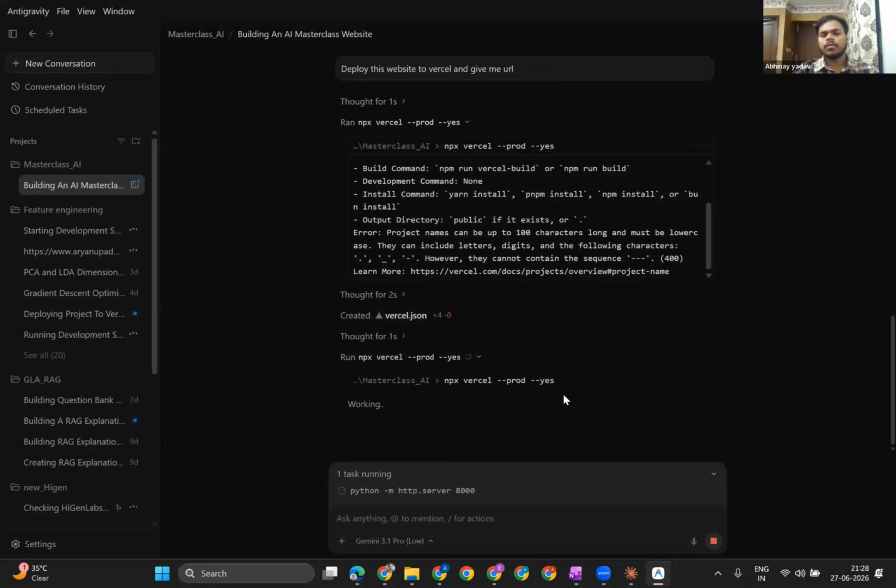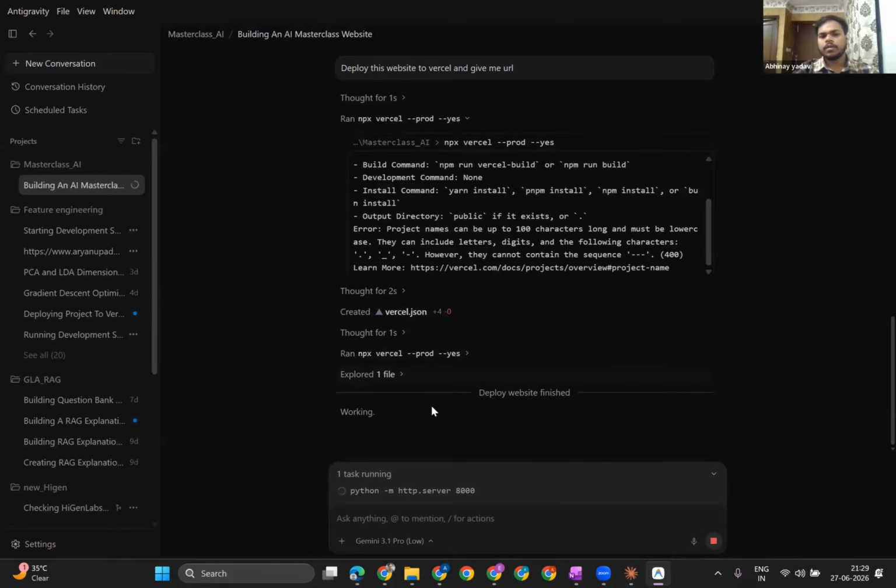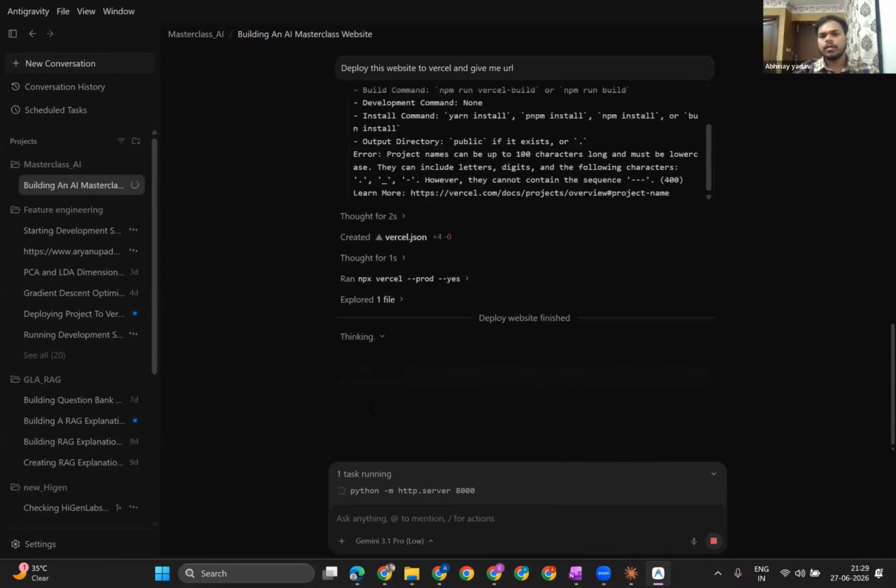If you're not aware of coding and all these things, maybe these lines are going to be very new for you. Maybe you think, what is it actually doing? What does this particular line mean? But yeah, the work will be done, don't worry. See, deploy the website finished, and it is working over here.